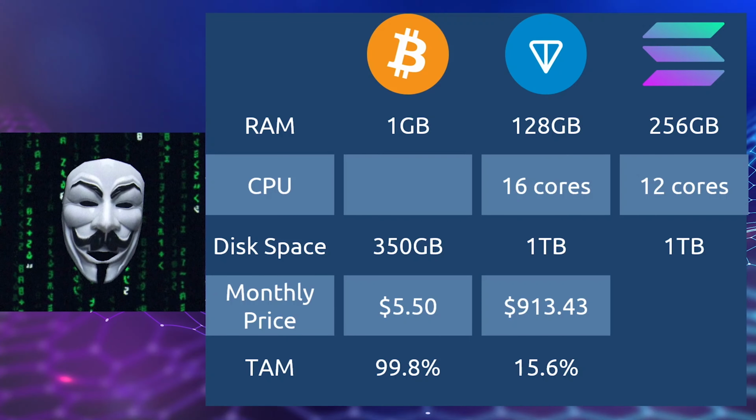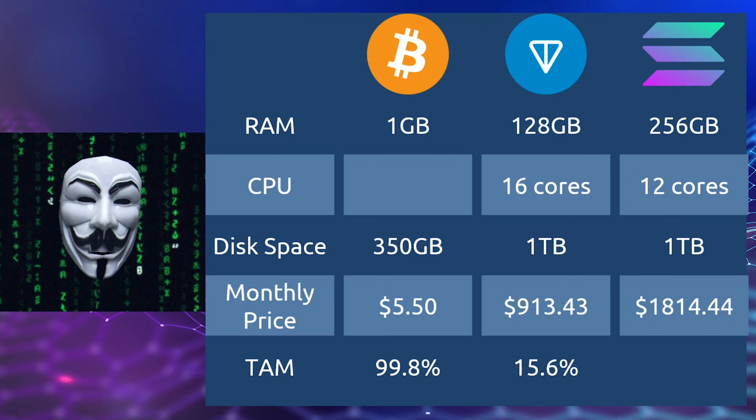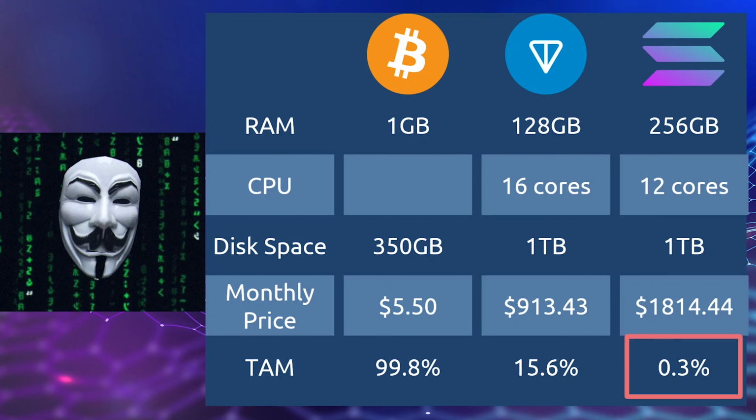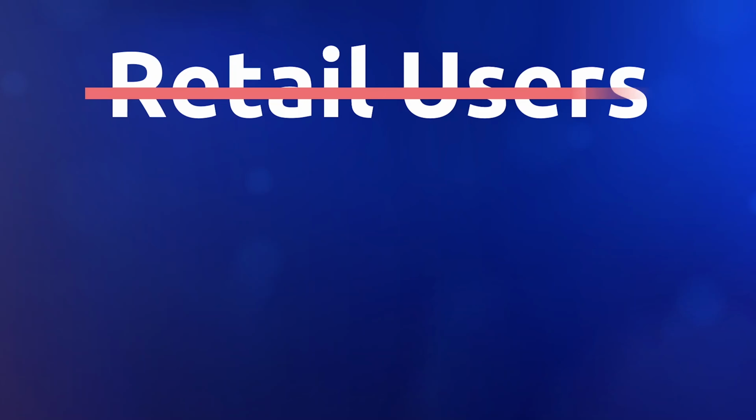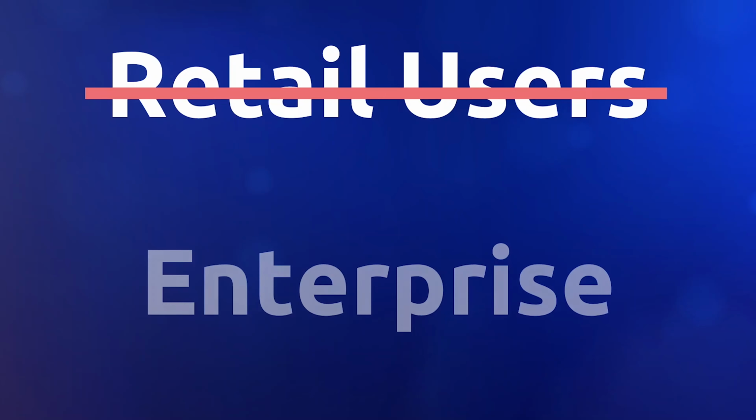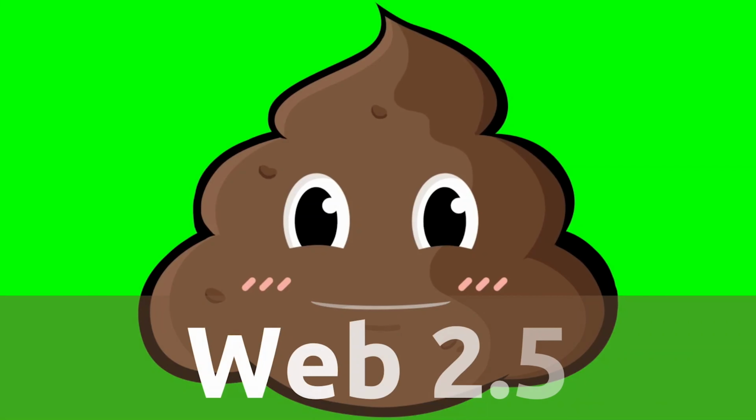In any case, the Solana node at $1,800 limits the total addressable market to just 0.3% of the global population, which begs a question. If Solana is not built for the retail users, who is it built for? The answer is obvious, it's built for the enterprises who can afford to run a node. But how is that a Web3 solution? How is it better than the Web2 large corporations who control your every move, who compromise your data, who sell your data, and frankly speaking don't have your best interest as a priority?